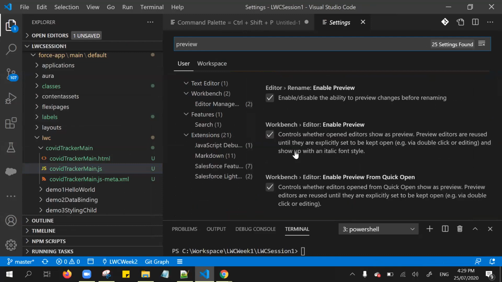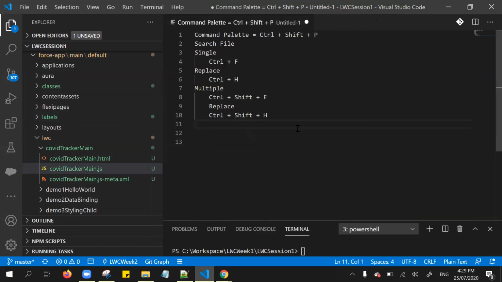Type preview and Workbench Editor: Enable Preview. Make sure to untick that option in order to enforce files to open in separate tabs, right? That is one of the things.